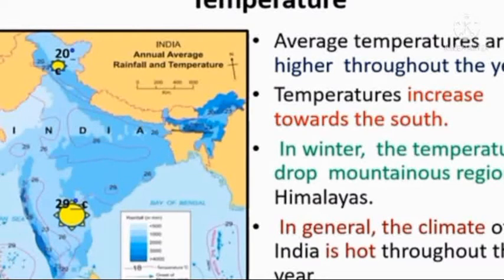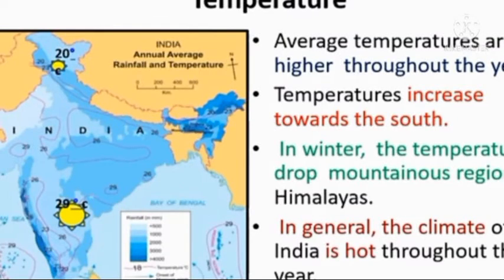So due to this reason, the perpendicular sun rays reach this region. Which region? Below the Tropic of Cancer, that means in the tropical regions or torrid zone. As a result, average temperatures are higher throughout the year.